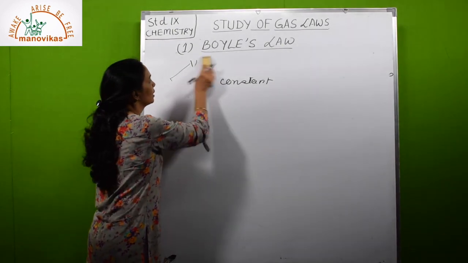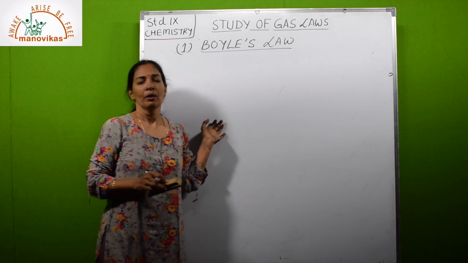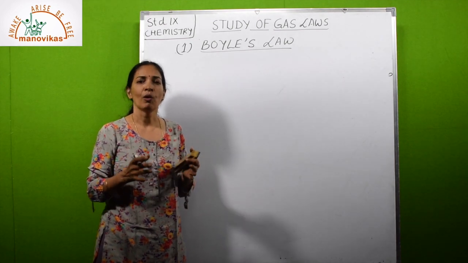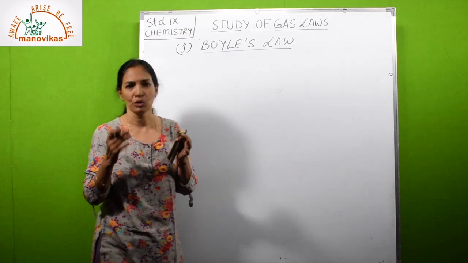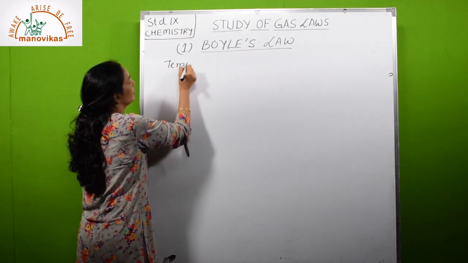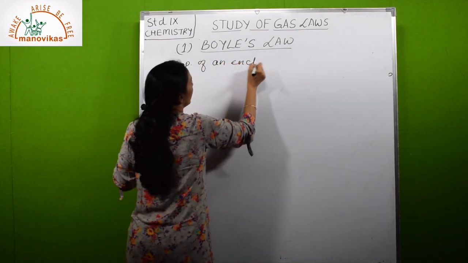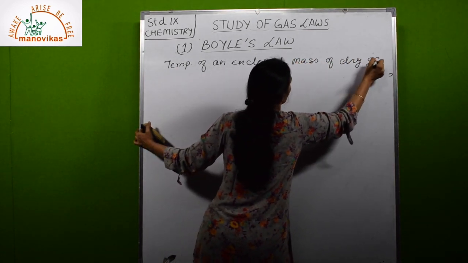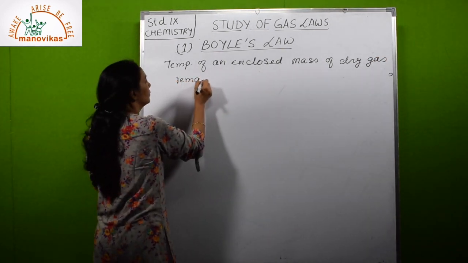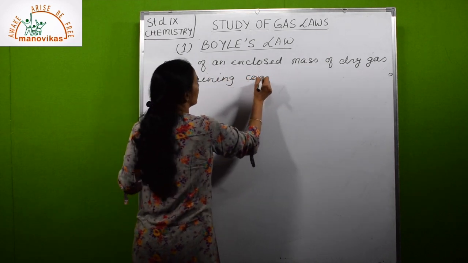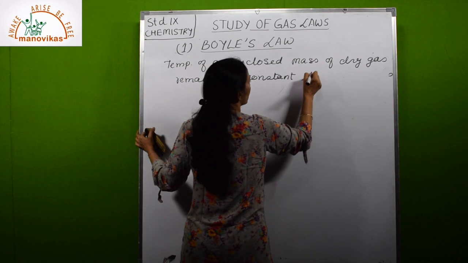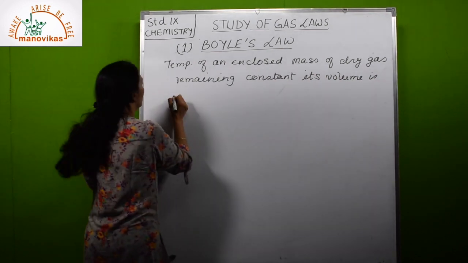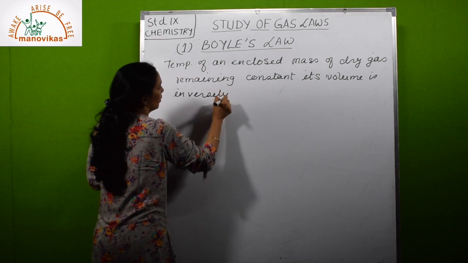So let us see what is Boyle's law. Temperature of an enclosed mass of a dry gas remaining constant, its volume is inversely proportional to its pressure.